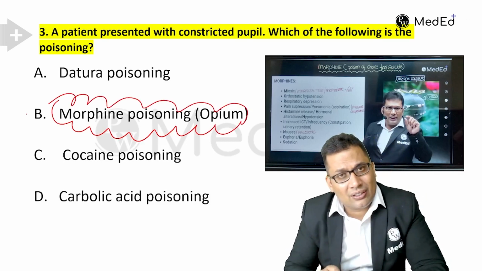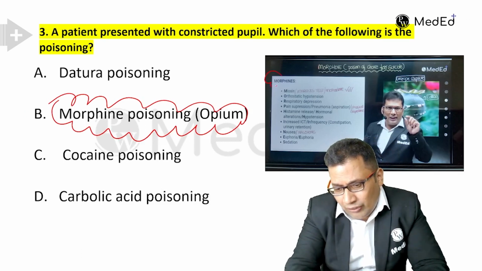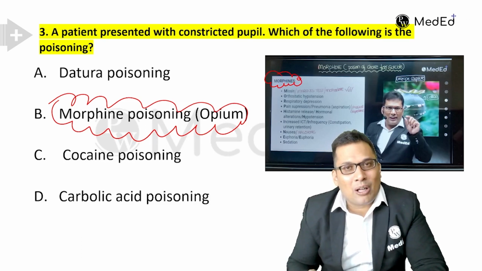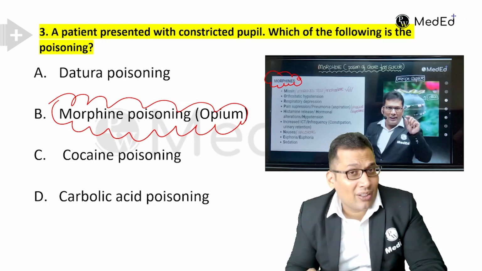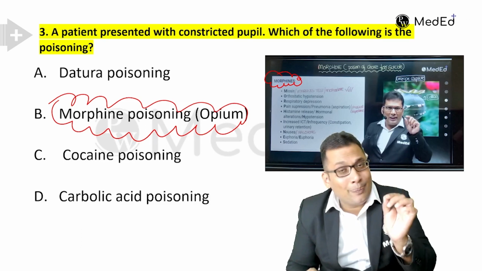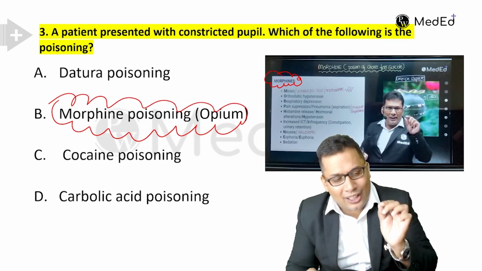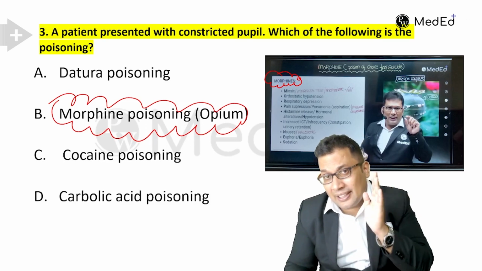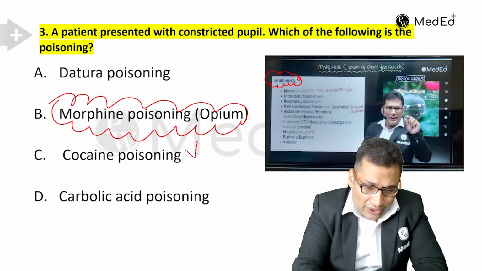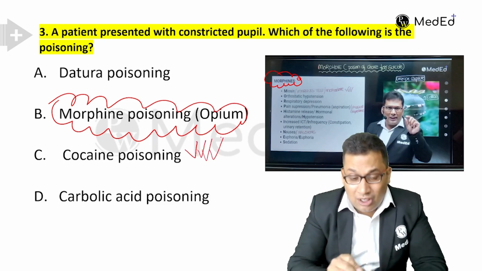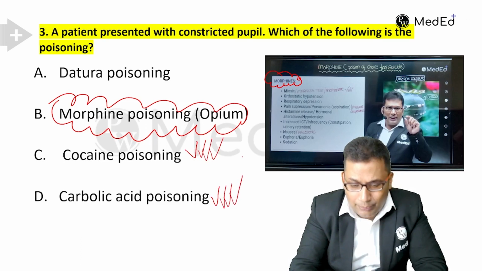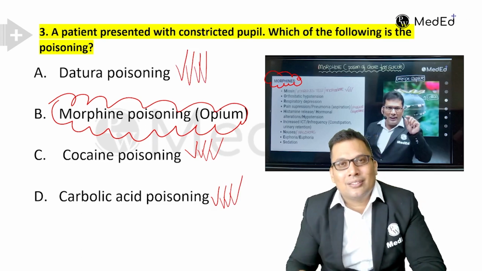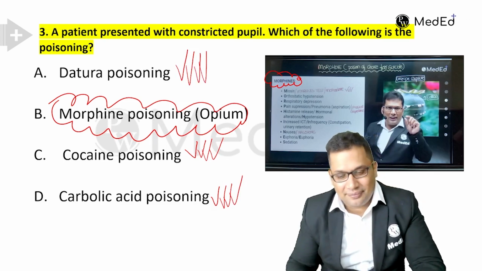We discussed in rapid revision classes the morphine poisoning, characterized by the triad of miosis, that is pinpoint pupil, respiratory depression, and coma. Remember the recent trend is cocaine. This is a very important topic. Carbolic acid can be asked in your upcoming NEET PG exam. Datura poison is one of the very important topics, that is deliriant.